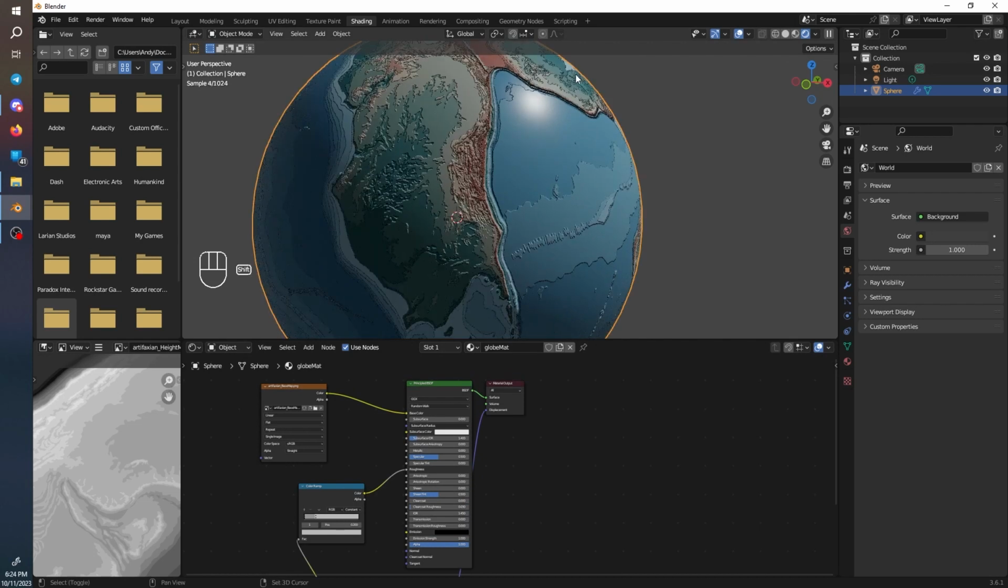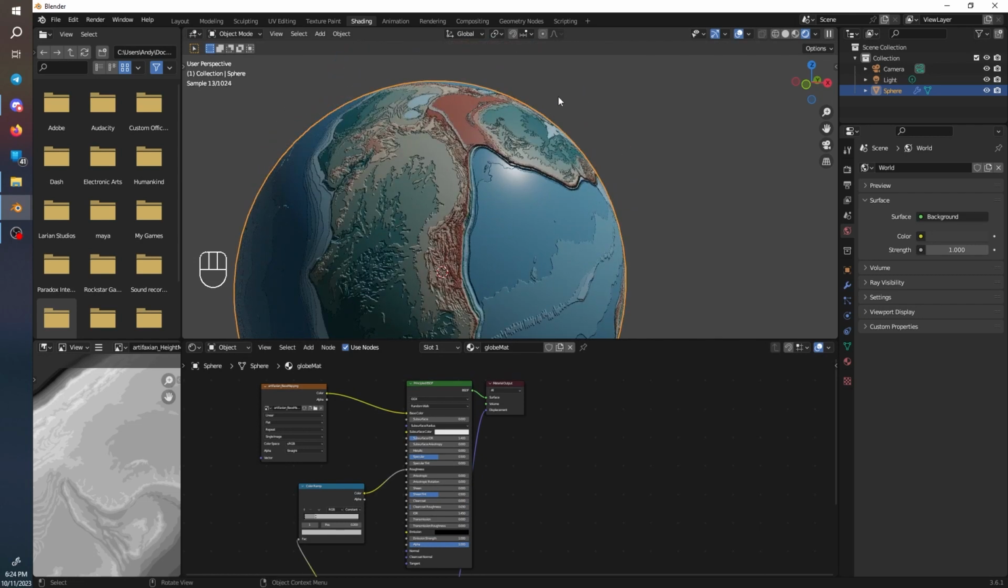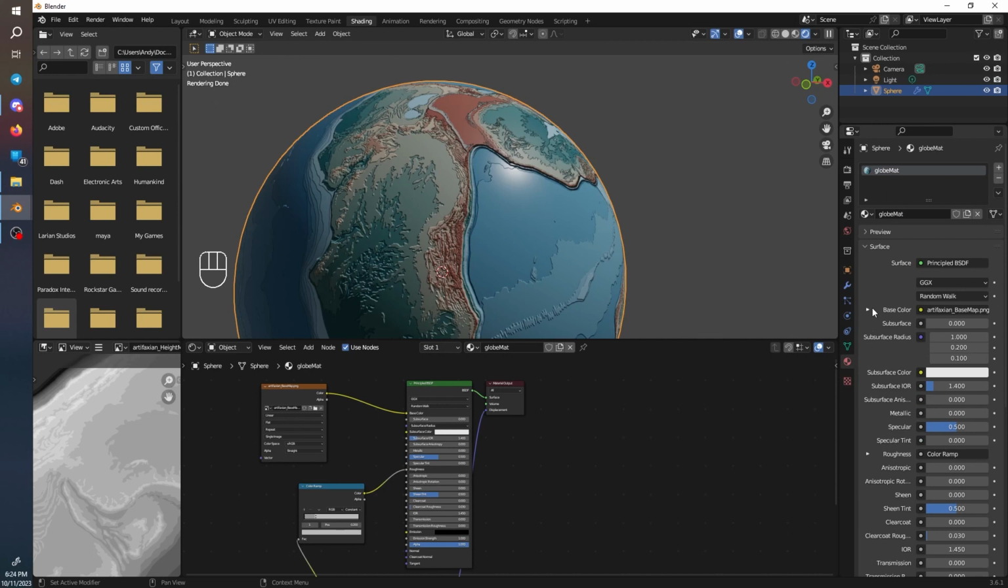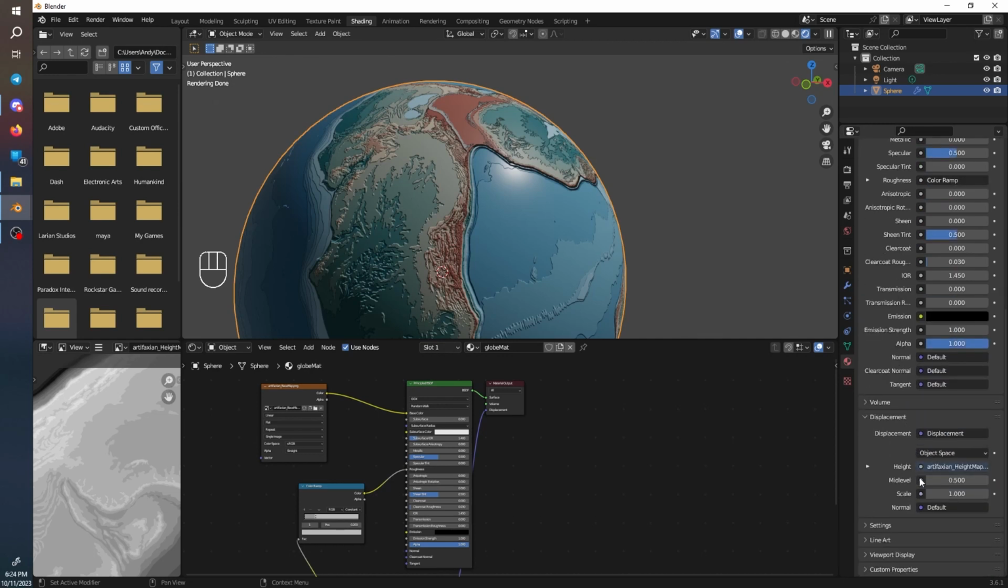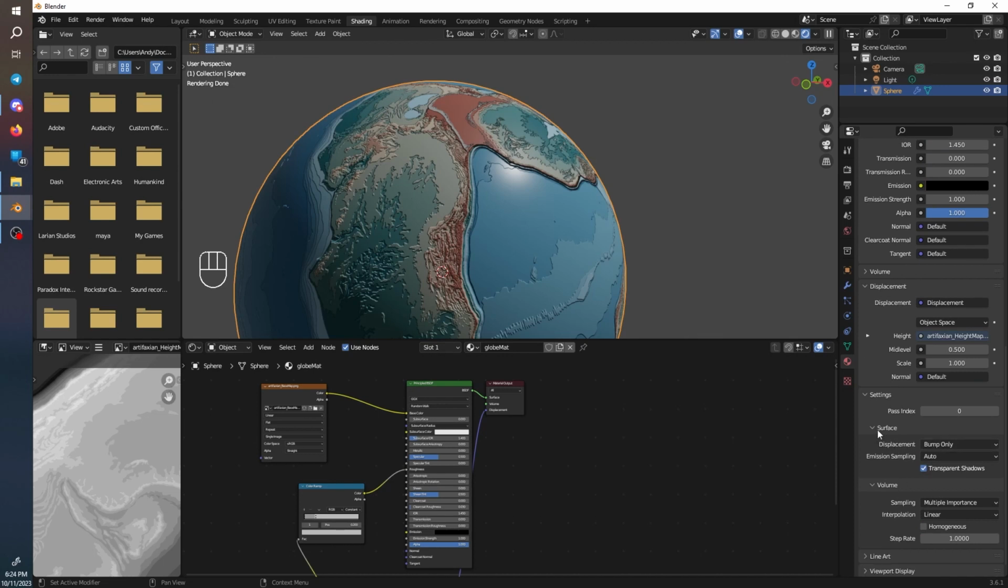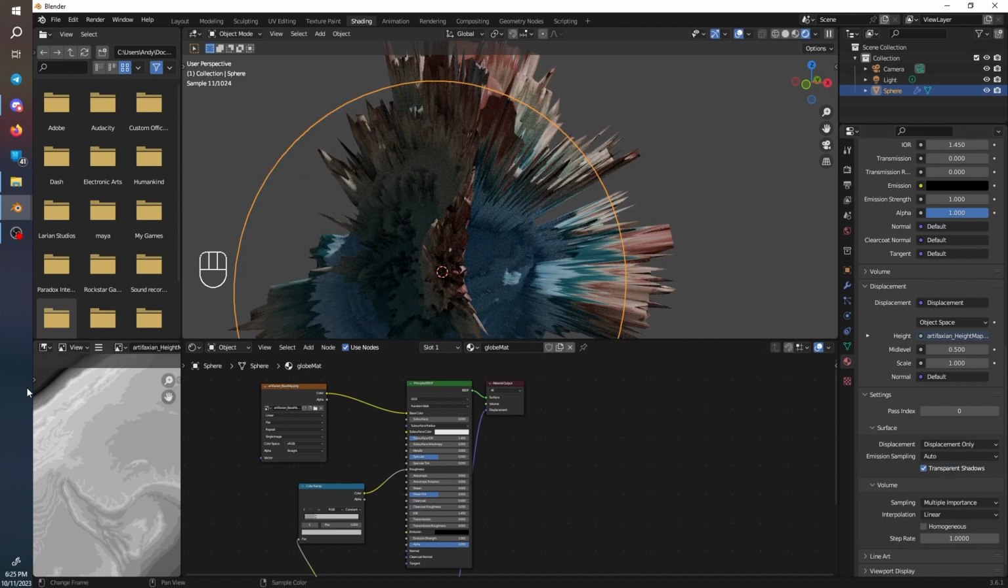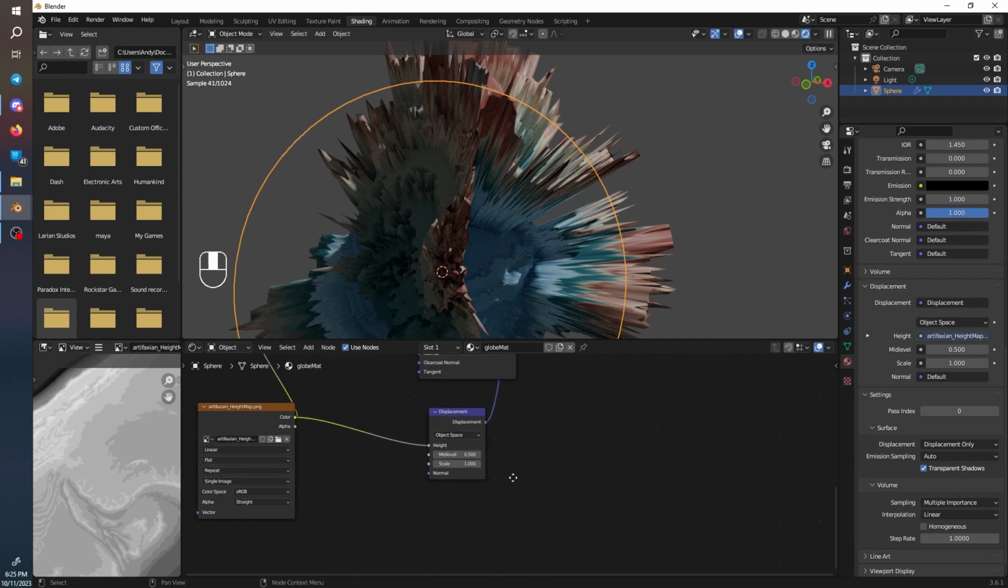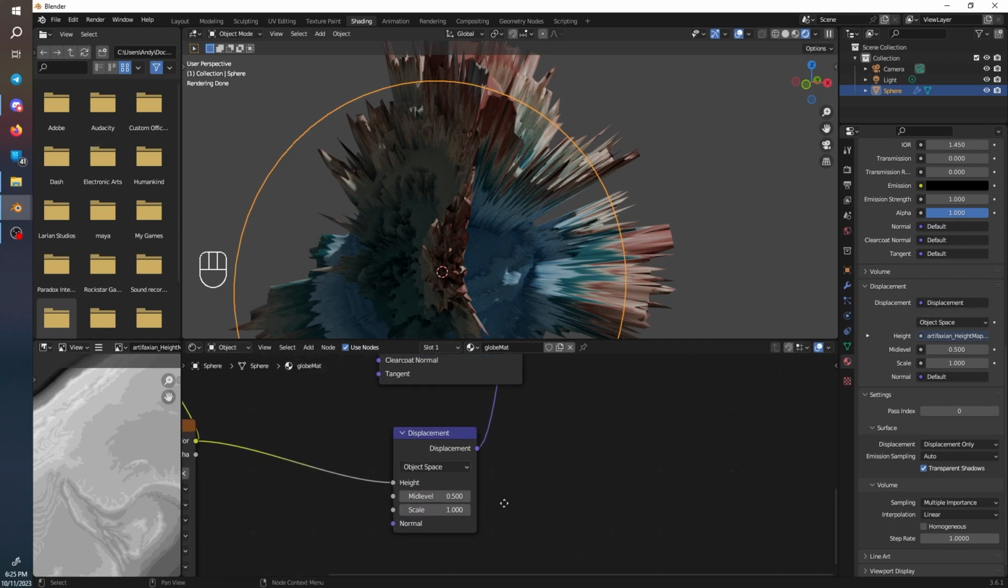Now you can see that it is making it look like it's 3D, but if you look at the edges, it's still 2D. So if we click on the globe and we go to material and we go down to settings, change under surface, change bump only to displacement only. Now this is a bit crazy, so let us adjust a couple of these settings.